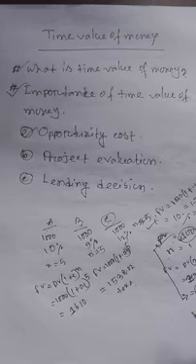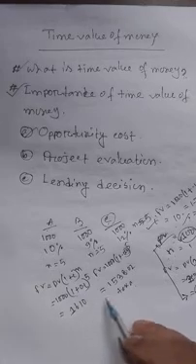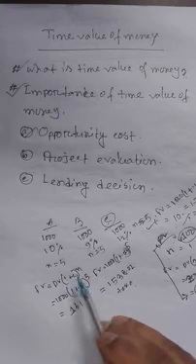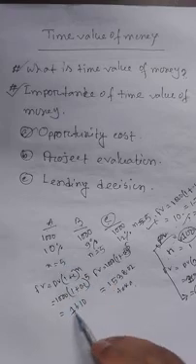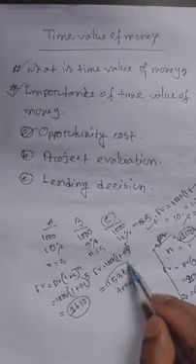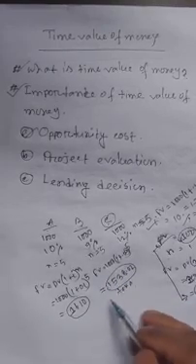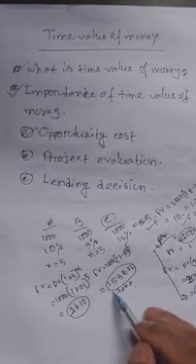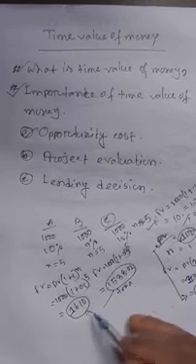But which projects should be acceptable and which should not, the decision is given by applying the time value of money and finding out the specific amount of future value or present value. Here I find out the future value. I mean, after 5 years I will get 1611 taka from the first project. The second project gives 1538 taka. Here the second project is less than the first project's total amount.